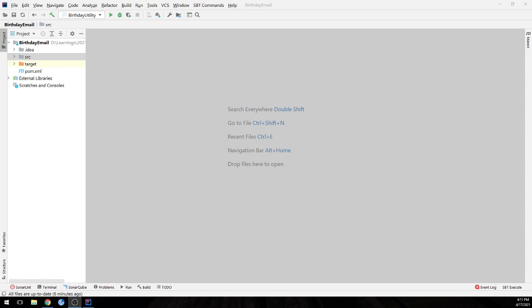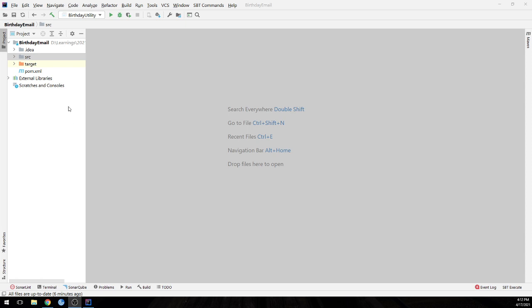Because if someone has a birthday, he or she will get an email, and we can add the whole team in CC using Java code only. So everyone from the team comes to know that someone from our team is having a birthday, and we'll go and wish him or her, which is a really encouraging task, right? So without wasting any time, let's begin.